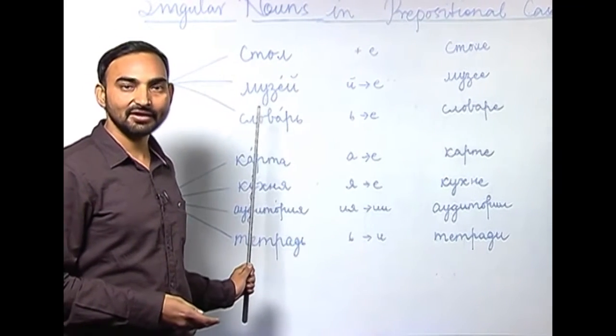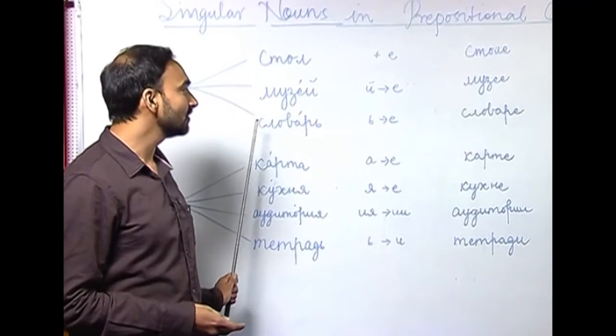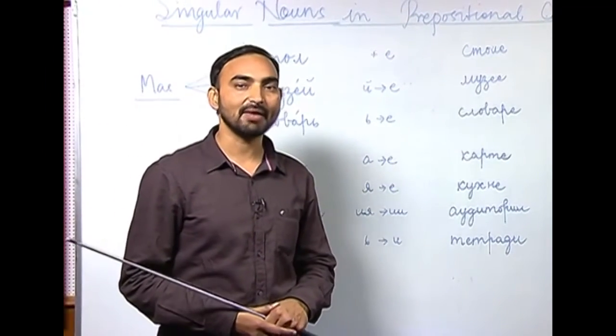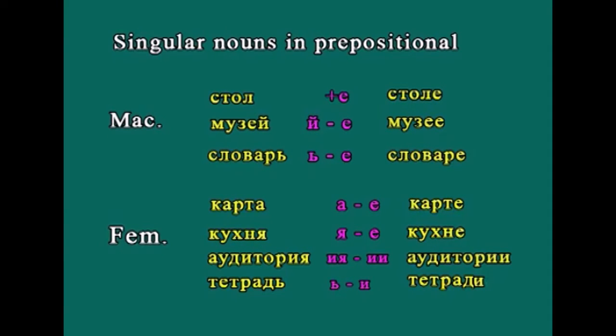Словарь, soft consonant ending or soft sign ending word. So, what happens when we have a masculine noun with a soft sign ending? Again, what we do is the soft sign is replaced with е, soft vowel е. So, словарь will be словаре.